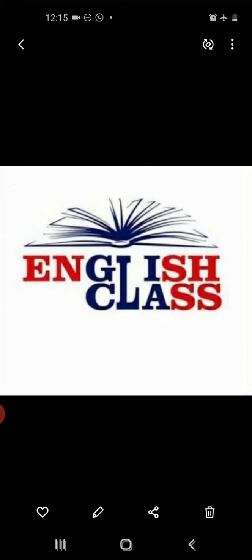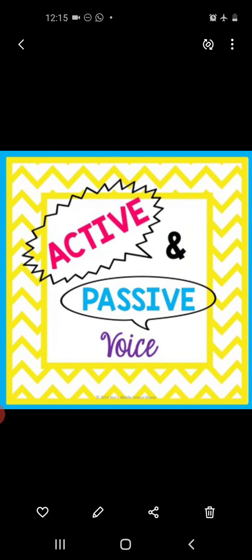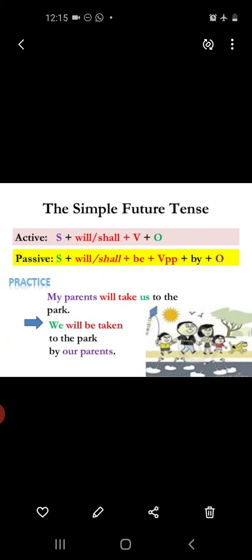Now today in this class we will continue the topic active and passive voice. Now guys, today we will learn how to change future tense into passive voice. Okay, how to make the passive voice if our sentence is in future tense. So let's commence with the first one, that is simple future tense.